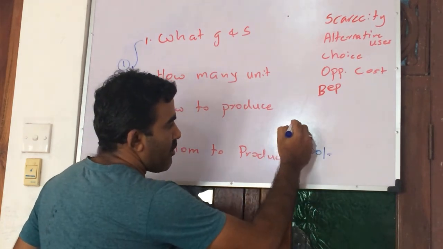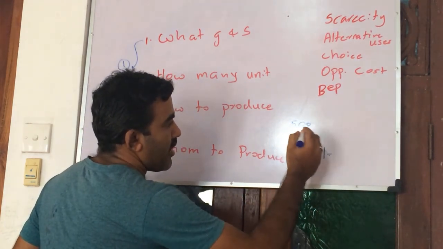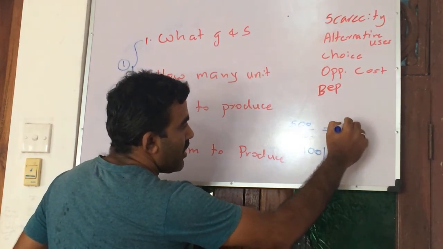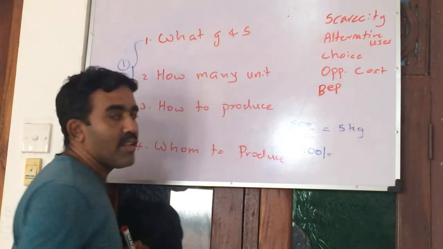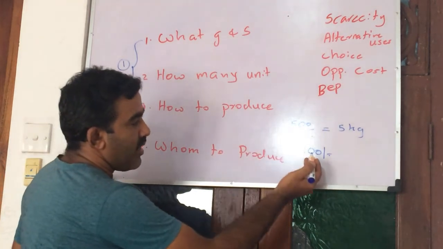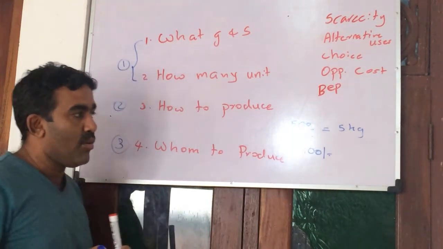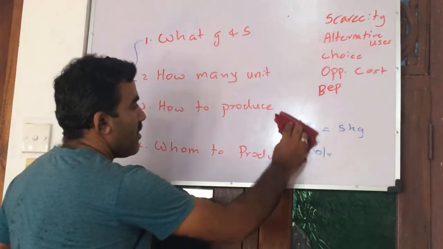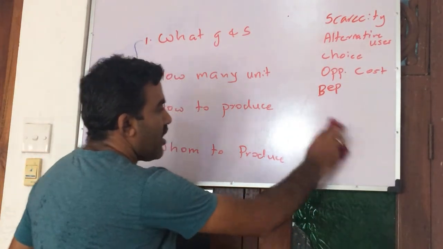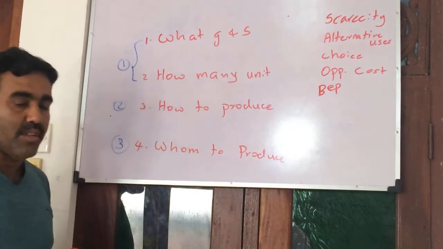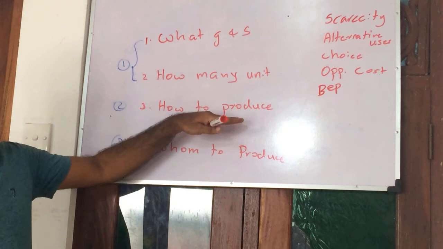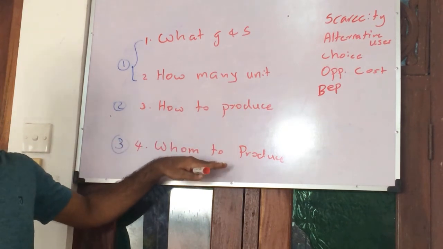If my income is 500, I can buy only 5 kg of rice. So my income decides how much of the goods I can consume. This problem is related with income distribution: after producing goods, how to distribute them among the general public.